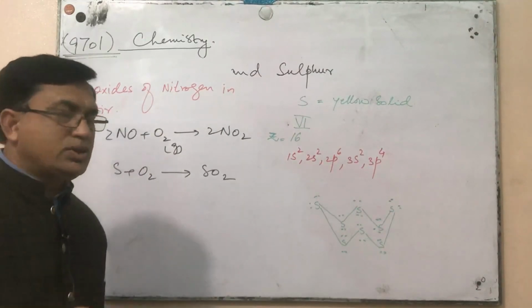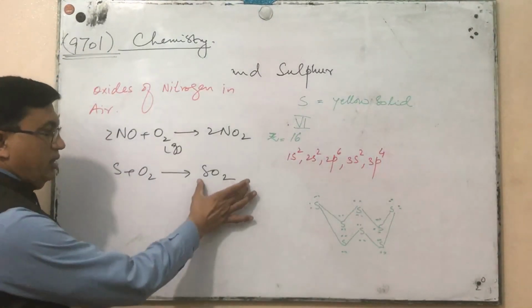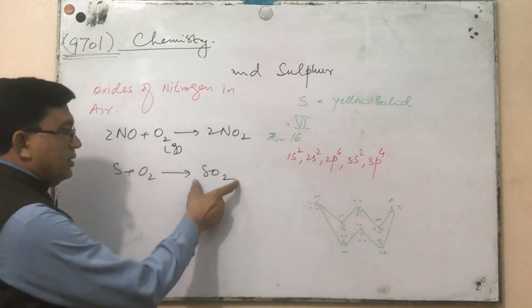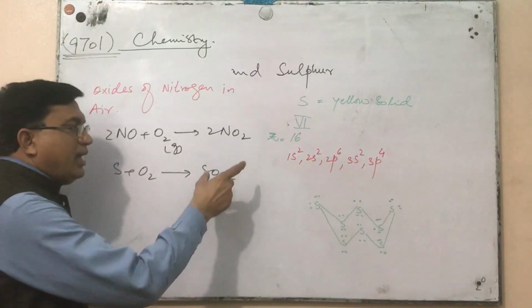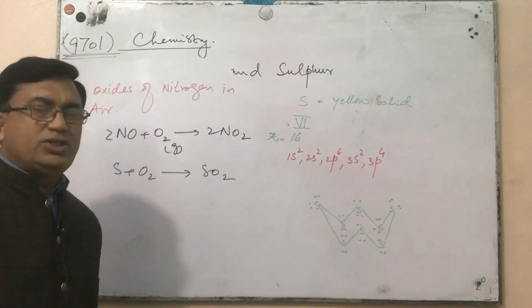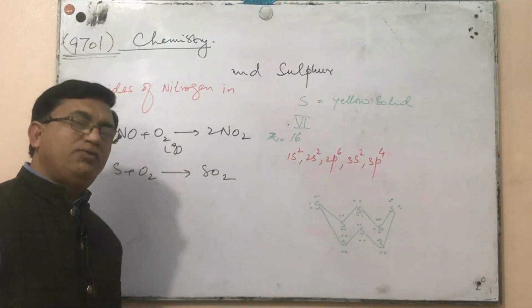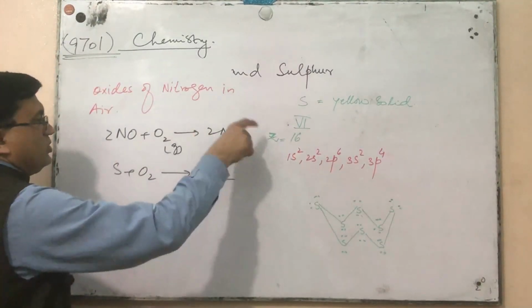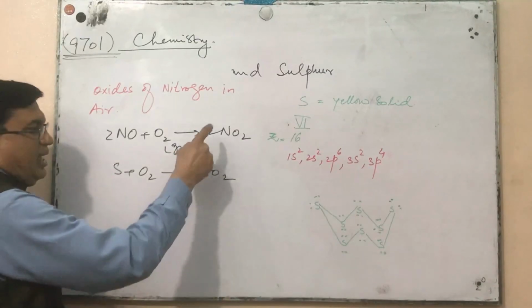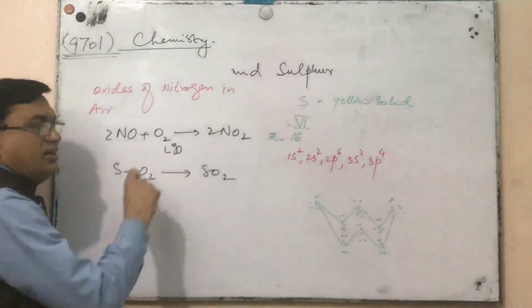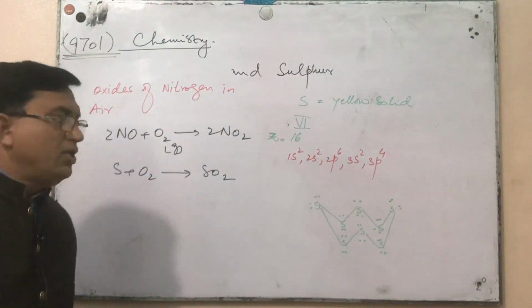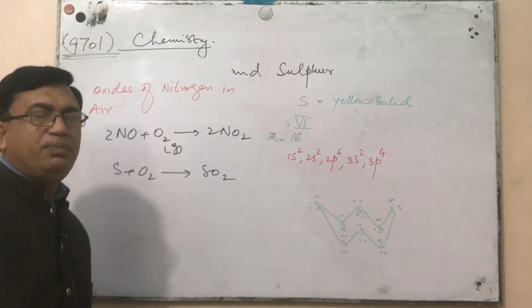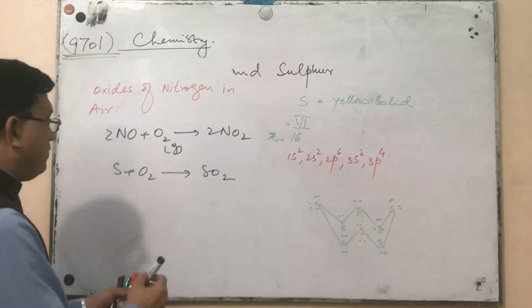Now, sulfur dioxide can be formed by the direct burning of sulfur, but this sulfur dioxide cannot by itself be converted into sulfur trioxide. Here, these oxides of nitrogen act as a catalyst which reacts with the sulfur dioxide and helps the conversion into sulfur trioxide.